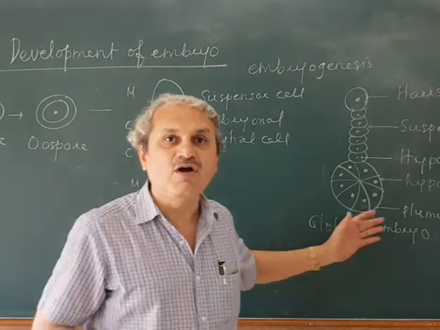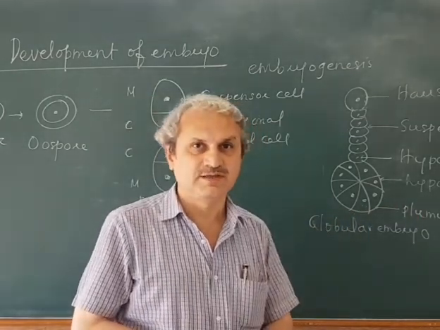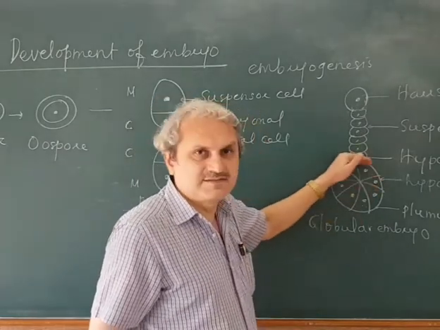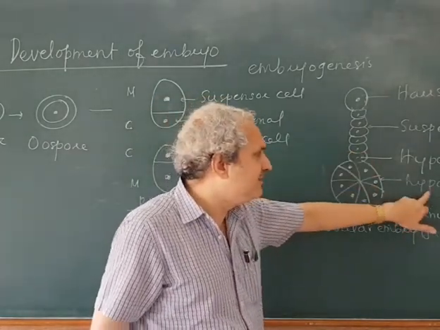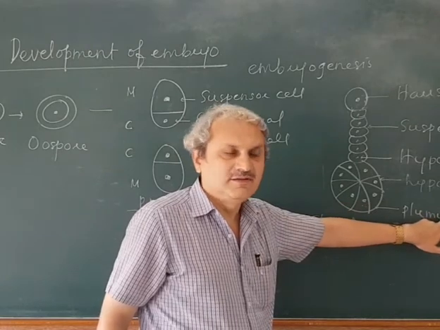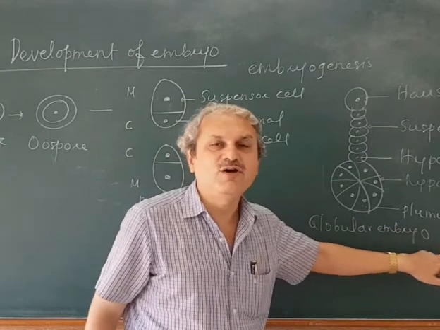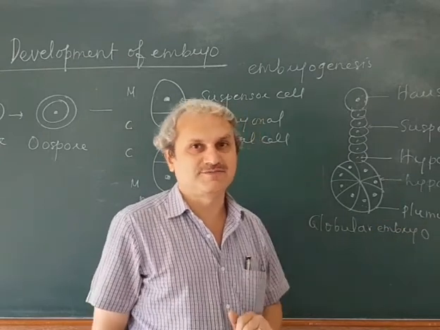Out of these 8 cells, the lower 4 cells form the hypocotyl and the radicle. The upper 4 cells form the plumule and 1 or 2 cotyledons.